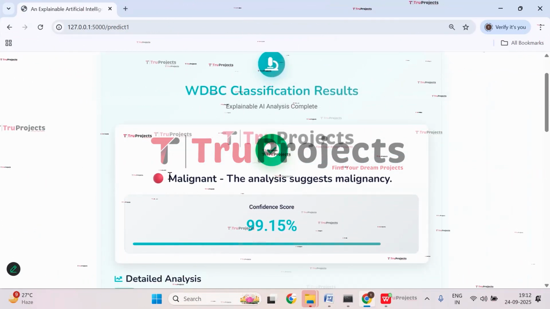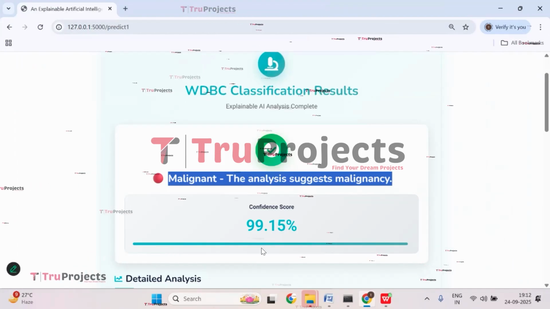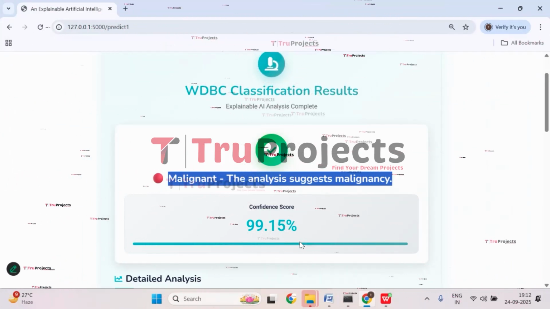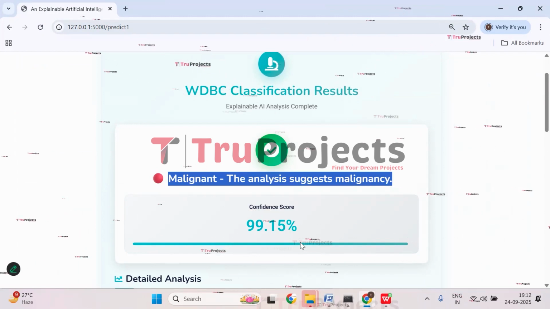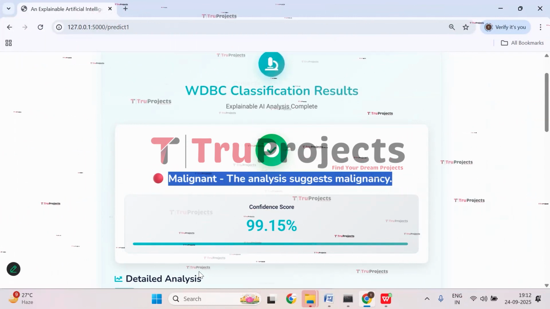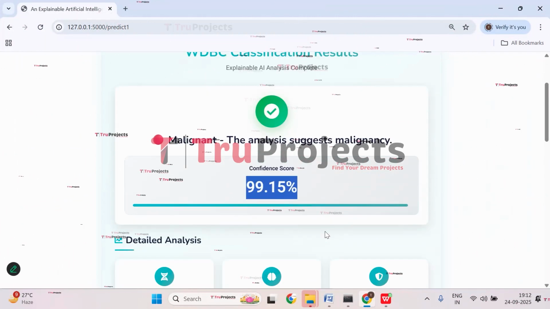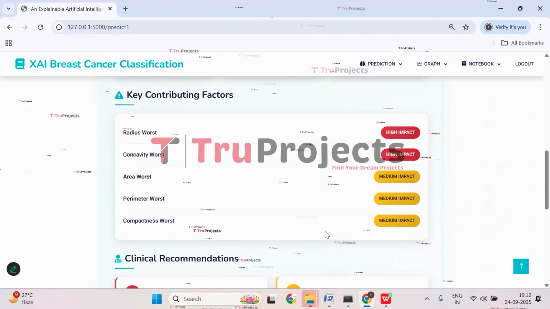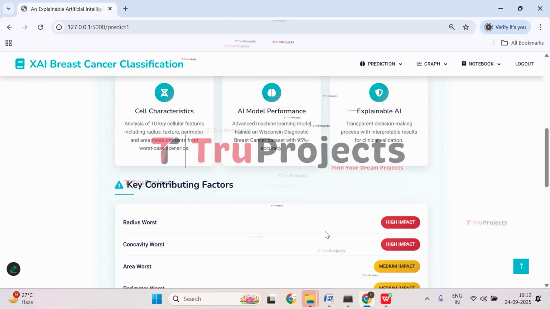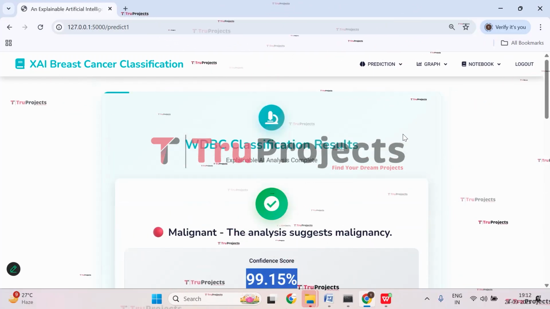And here we got the prediction as malignant. That means the analysis suggests that the person has a malignant breast cancer tumor. That means the tissues are of malignant type, which are very harmful. It has to be treated, with a confidence of 99.15%. And here are the key contributing factors, which are extracted with the permutation factors of the explainable model. Now let's check with the graphs.